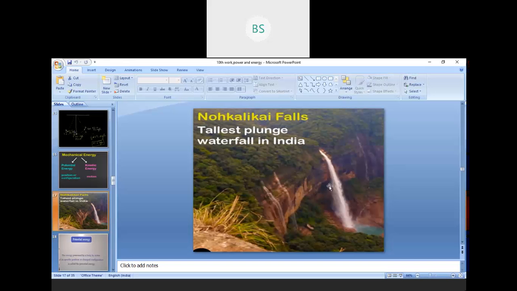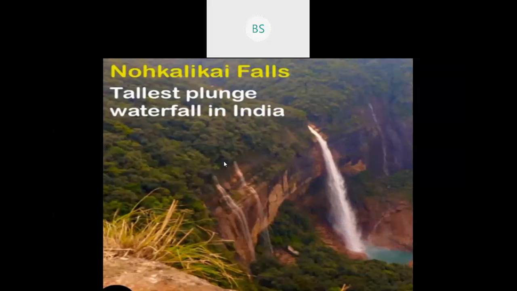Okay. So see here, this is a very beautiful scenario shown here. This is the tallest waterfall in India. So why have I taken this picture? So that you can see in this beautiful picture, there are two energies hidden here. One is potential energy and the other is kinetic energy.